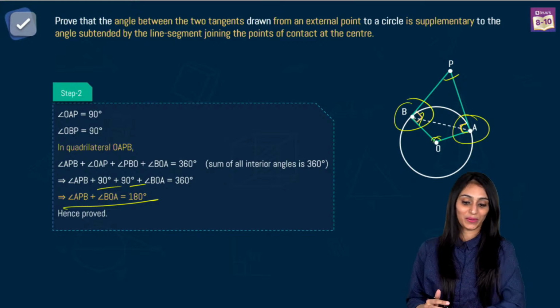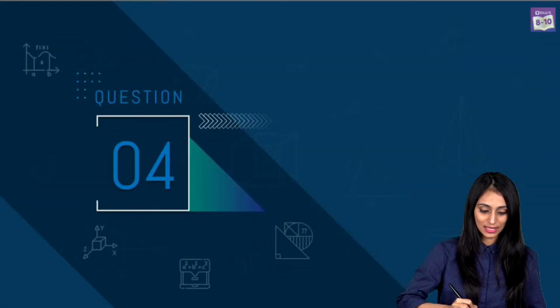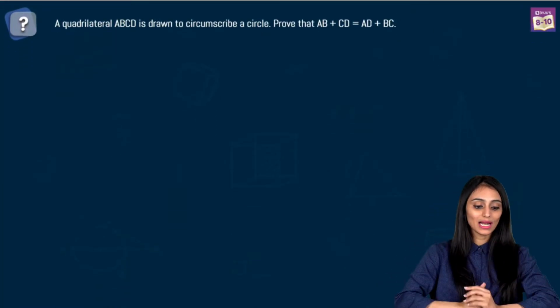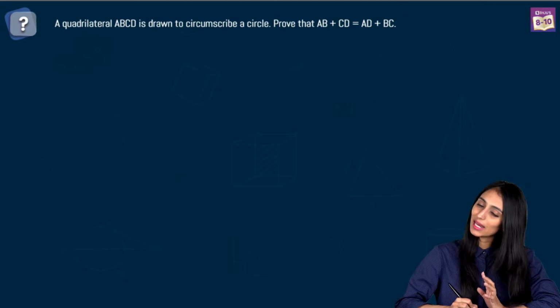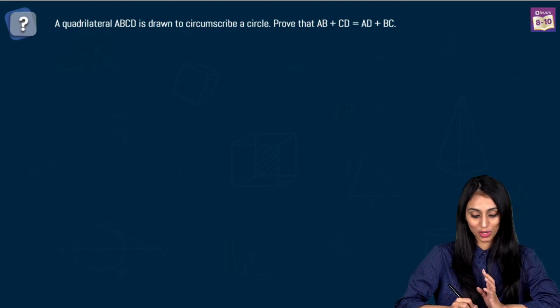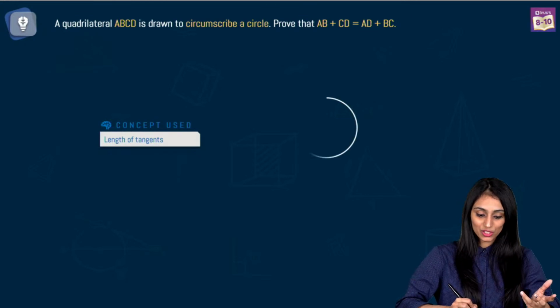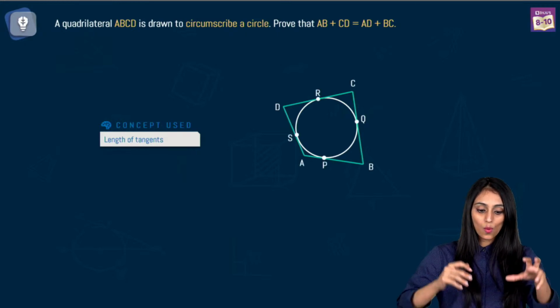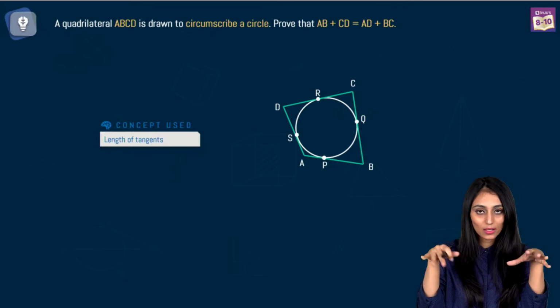All right, okay. So this was question number 3. I hope this is clear to everyone. Let's move ahead. Let's take a look at question number 4 now. A quadrilateral ABCD is drawn to circumscribe a circle. Prove that AB plus CD is equal to AD plus BC. You might feel that this question is simple, but many times I have seen students making mistakes in such questions. So the concept that we are using here is about the length of tangents. So this is the circle that we have, right? And a quadrilateral. You can see that the circle is inscribed inside a quadrilateral, right?